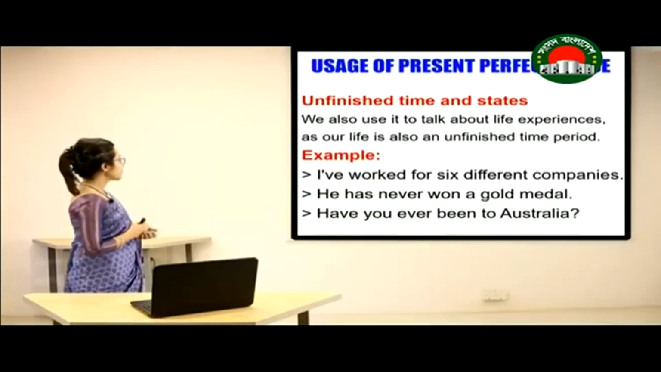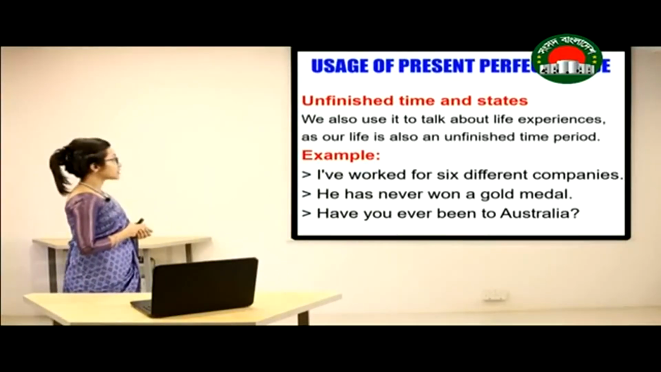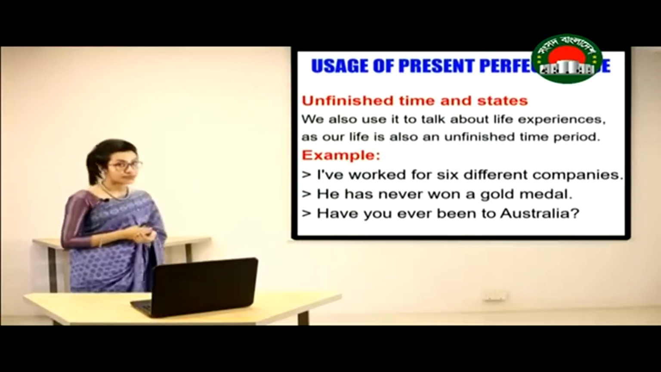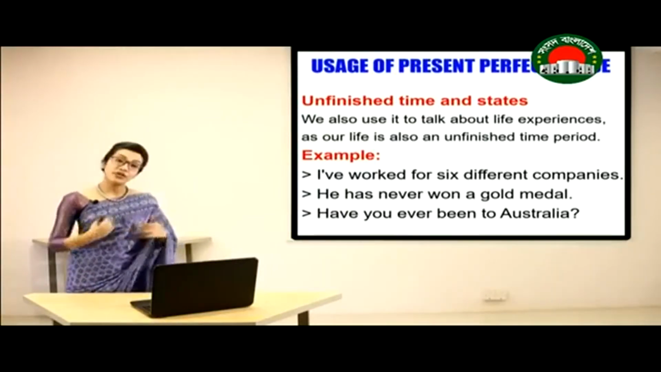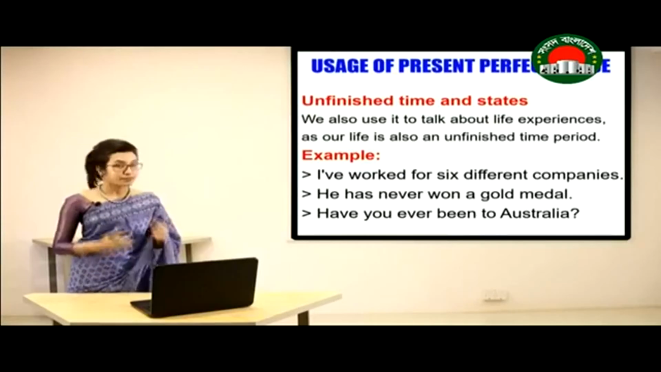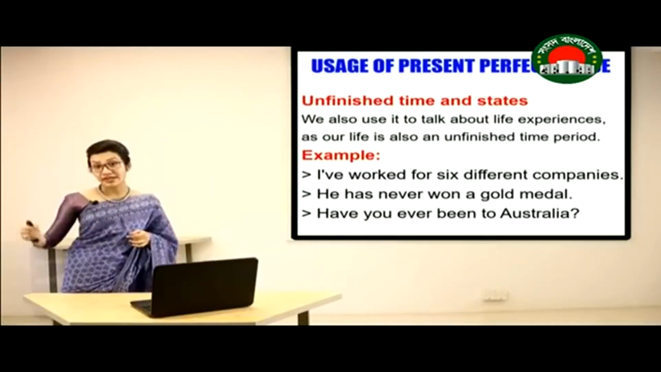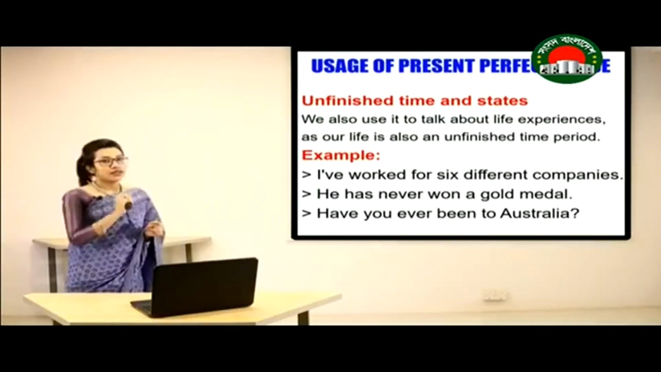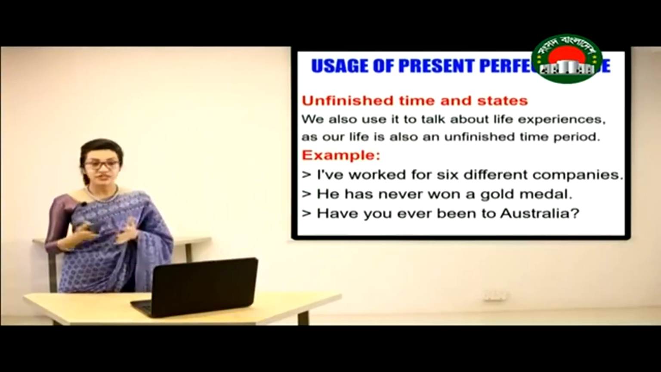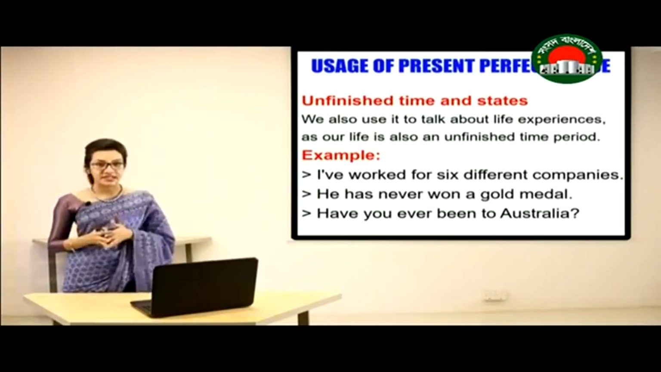For example, I have worked for 6 different companies. That means I have already worked for 6 different companies, but there is a possibility that I might work in other companies as well. Since it is unfinished, for this reason we have used perfect tense in here.